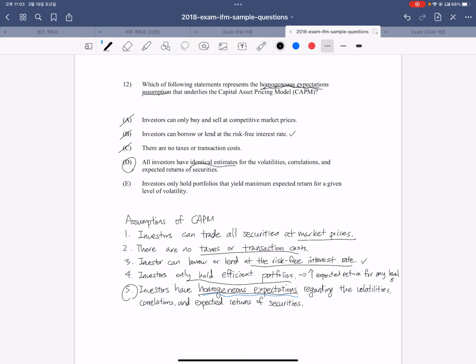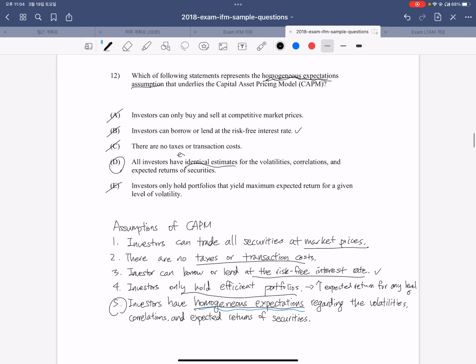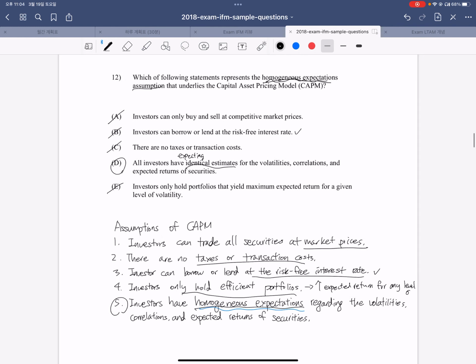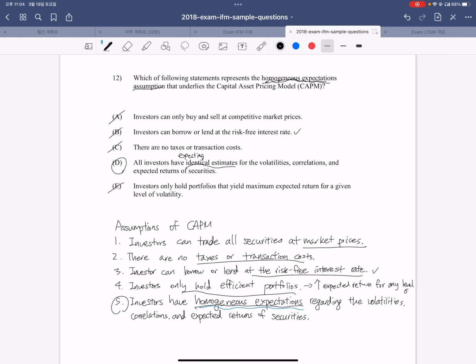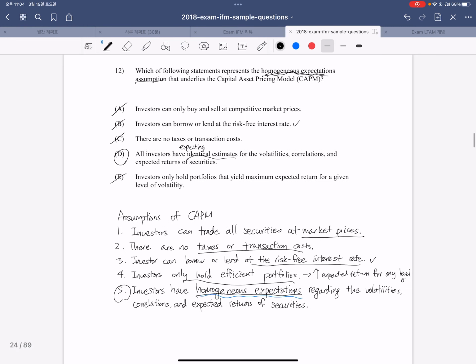And lastly, investors only hold portfolios that yield maximum expected return for a given level of volatility. This is true, but it is not something about the expectation. So investors are expecting identical estimates, and so the answer choice E is not really about homogeneous expectations. So I guess the answer is D.